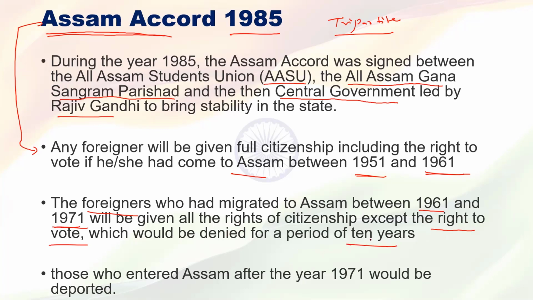Once again I'll explain. The second provision is simple. It stated that a foreigner who migrated from East Pakistan to Assam between 1961 and 1971 gets the citizenship of India, plus the rights of citizens which an Indian citizen had at that time. But that foreigner didn't get the right to vote for 10 years. After the expiration of the 10 years, the foreigner gets the right to vote also. Understood the second provision?